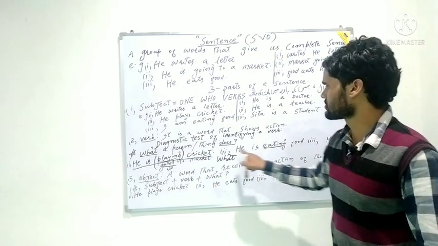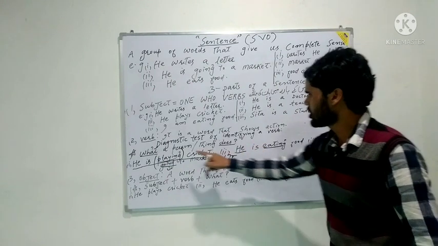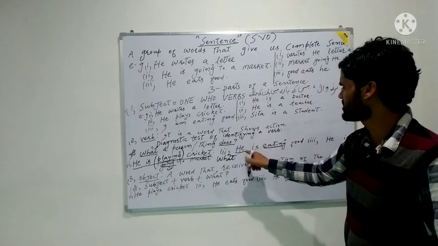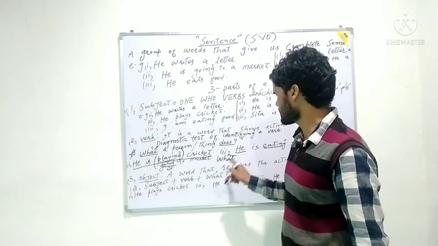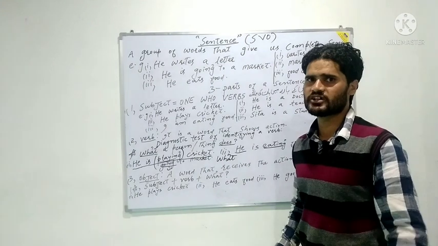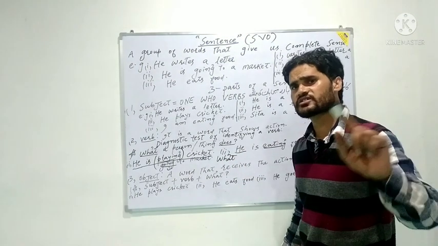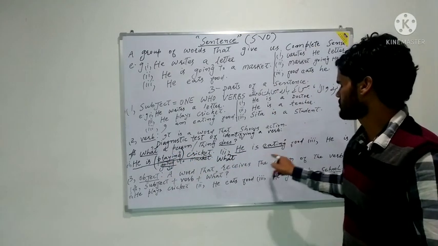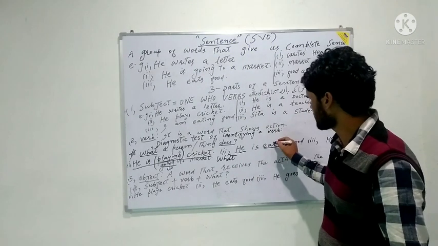He is eating food. First of all, put the word what. After that a person is here. What he. After that you have to use the word does. What he does. You have to give me the answer in one word. What he does, eating. Eating will serve here as the verb.